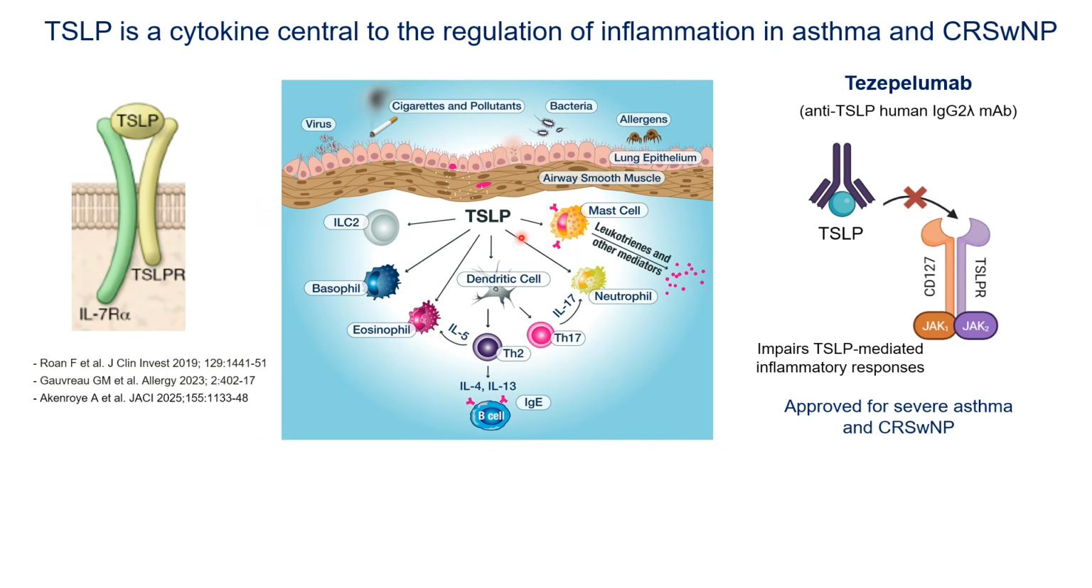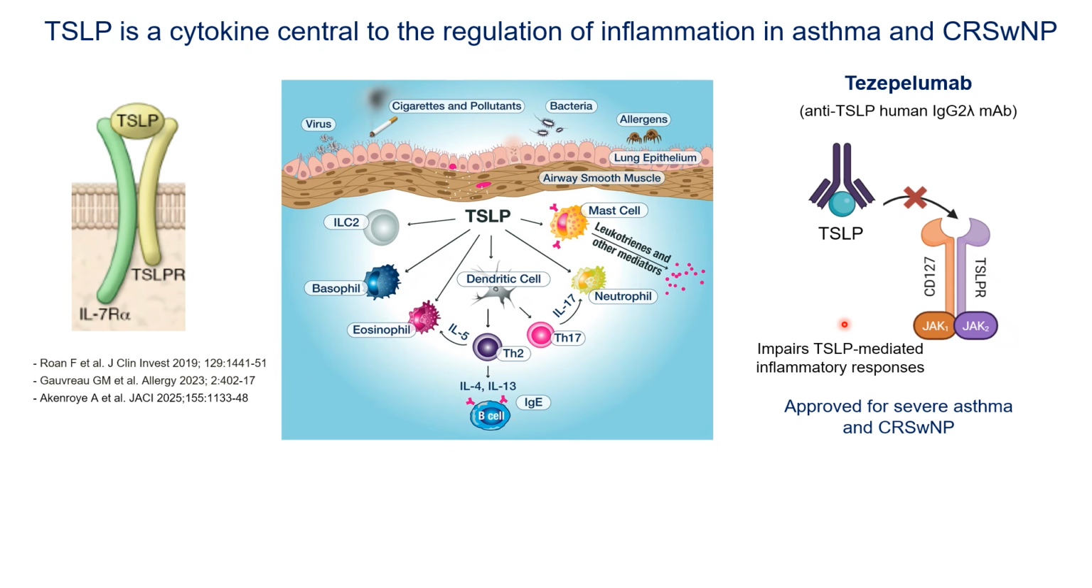TSLP is an epithelial alarmin that plays a very important role in the regulation of inflammatory responses in asthma and CRS with nasal polyposis. TSLP acts on a plethora of immune system and non-hematopoietic cells that express the functional receptor for this alarmin. Tezepelumab is a human monoclonal IgG2 antibody that blocks TSLP and avoids its binding to the functional receptor, thus impairing downstream signaling functional properties.